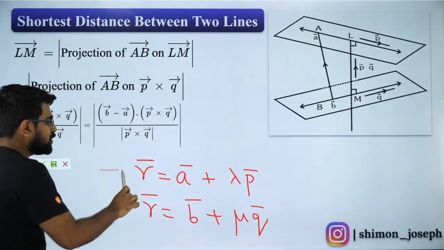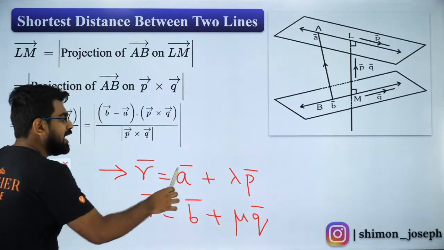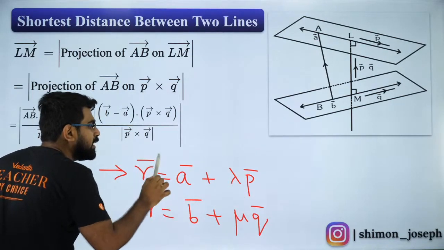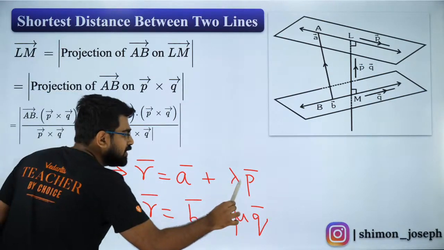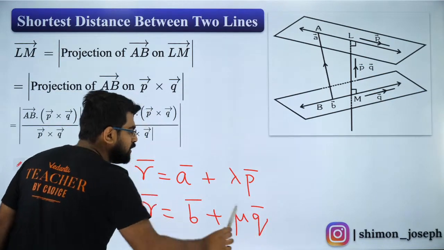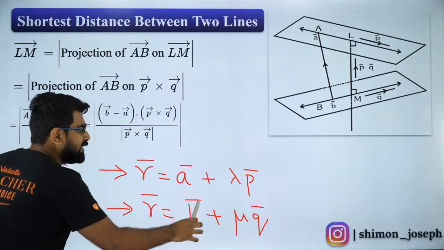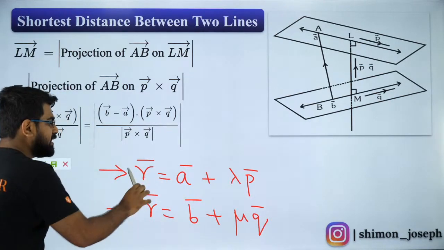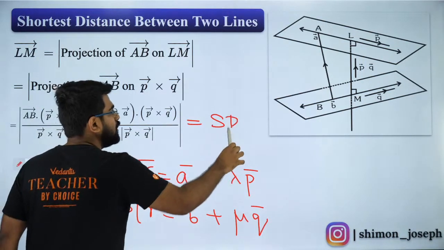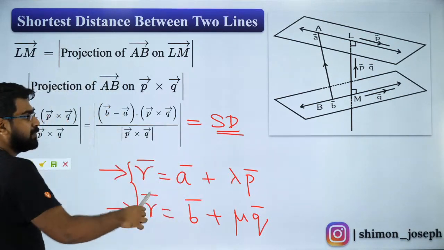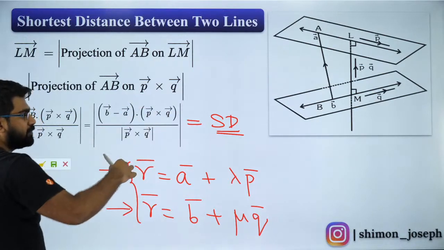The direction of the first line is P vector. A vector is a fixed point on the first line. The direction of the second line is Q vector and the fixed point on the second line is B vector. If these are the two lines, then the shortest distance between them is given by this formula.